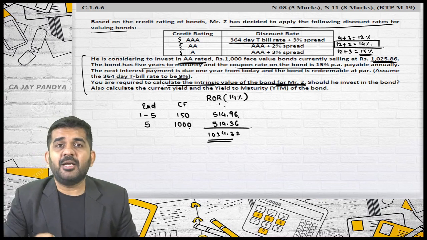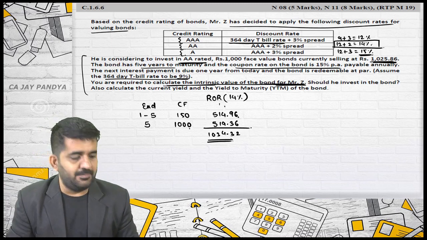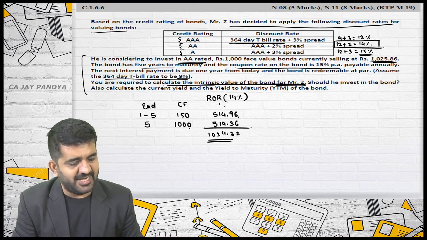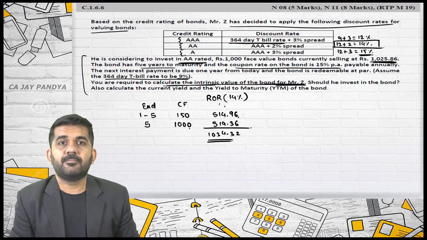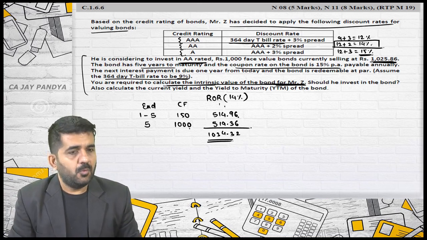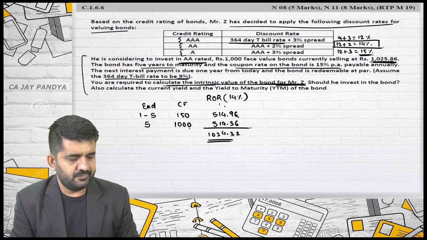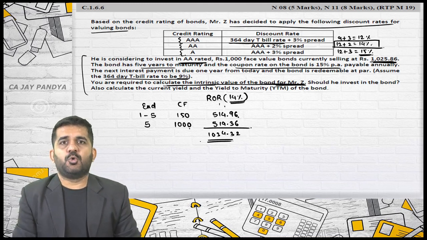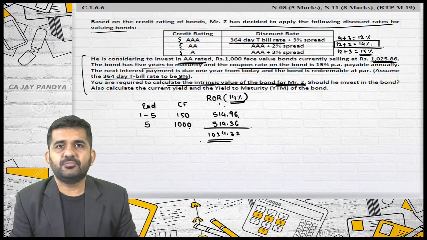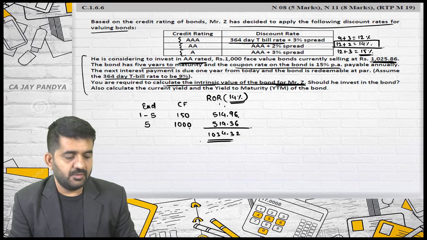Is this the market price of the bond or is it the maximum price Z is ready to pay for the bond? It is the maximum price Z is ready to pay, not the market price of the bond, because 14% is his required rate of return. Exactly, not market. If 14% was YTM, then it is actually what the bond is earning.